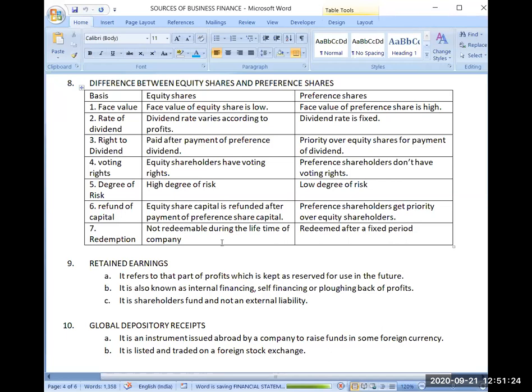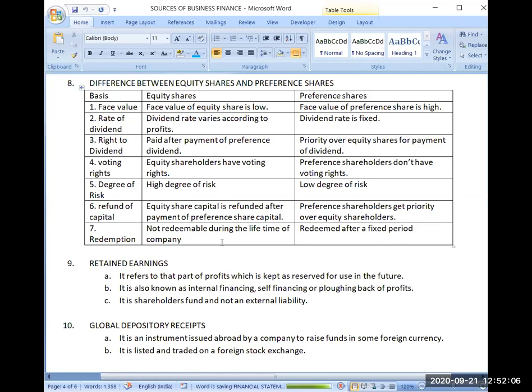Okay. Now coming to the preference shares. Preference shares are generally redeemed after a fixed period. The word redeem is derived from redemption; both words are the same. Whenever you are issuing preference shares, they will be issued for a fixed period. You have to tell the purchaser for how much time you are issuing preference shares. It may be 5 years, 10 years, 15 years, 20 years, any number of years for which you think the company will be in need of these funds.